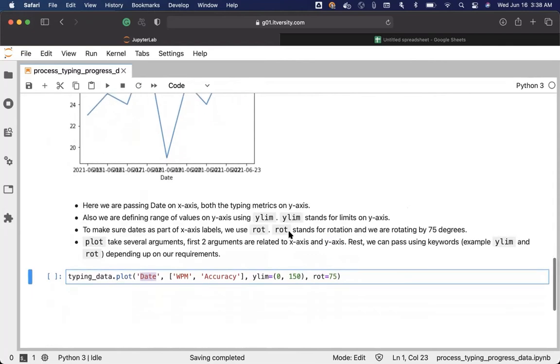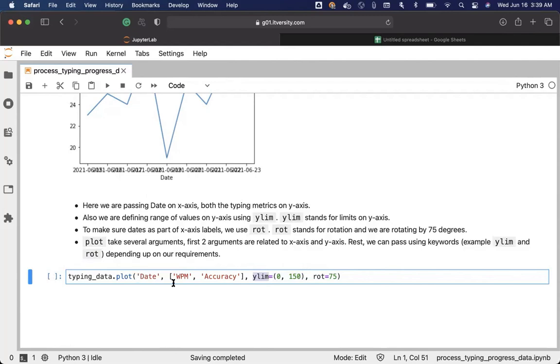For that, we can use ylim. You can see here, I'm actually passing the lower limit as 0 and upper limit as 150. This is called a tuple. We are passing a tuple as argument for ylim, and we should be able to change the range. And also, as the labels are getting overlapped onto the others, I just want to rotate the labels on x-axis by 75 degrees. For that, I can actually use rot. Rot stands for rotation. Ylim stands for y limit.